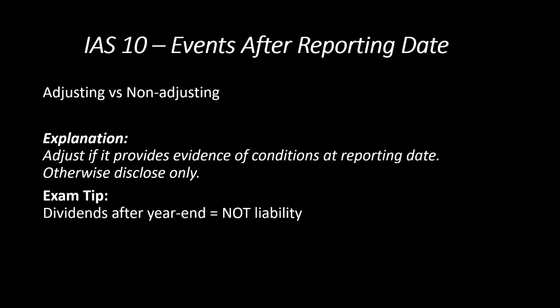Now this standard says that we need to adjust these events if they provide evidence of conditions at the reporting date. It means we need to adjust in the current financial statements if it provides evidence of conditions at the reporting date. If there is no evidence, then you need to just disclose it. So we need to adjust the transaction only if there is evidence of that particular condition at the reporting date.